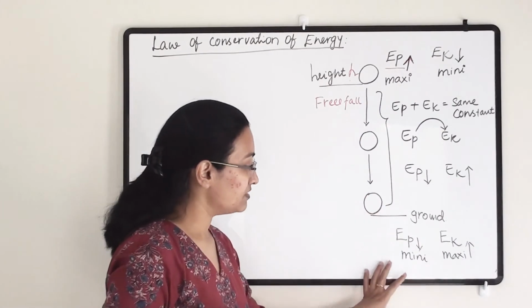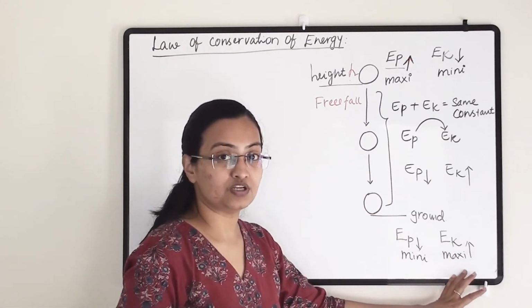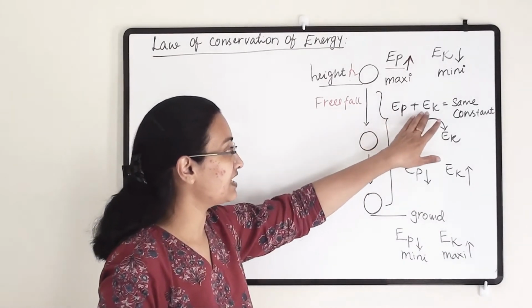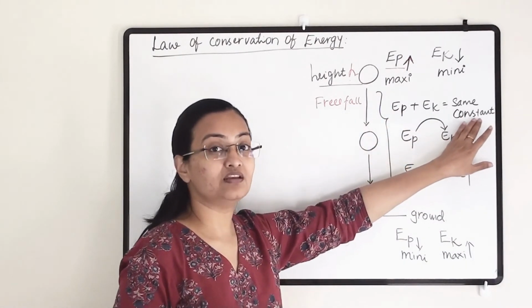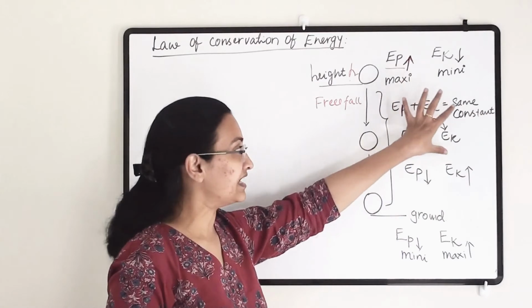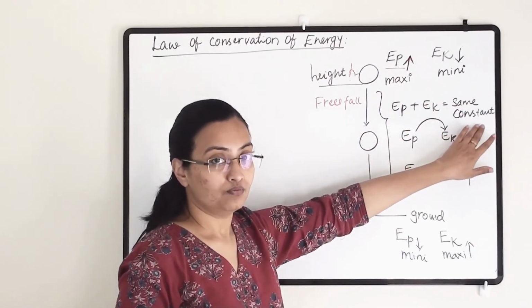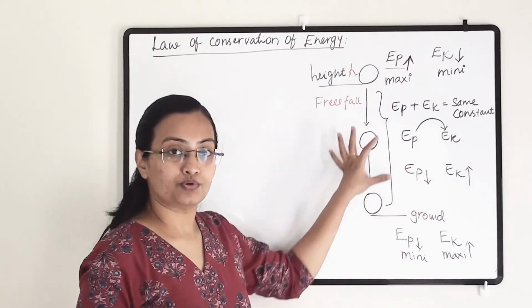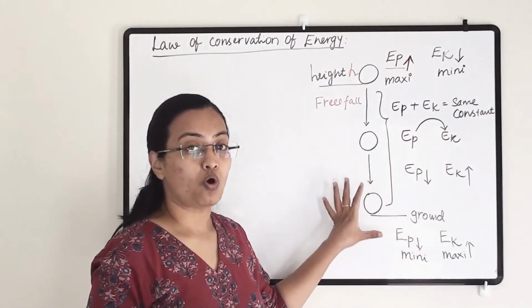So the complete potential energy has been transferred into kinetic energy, but throughout its journey the sum of potential energy and kinetic energy has remained constant. If we take the addition of these two, we will get a constant, because in this total process there will be no loss of energy.